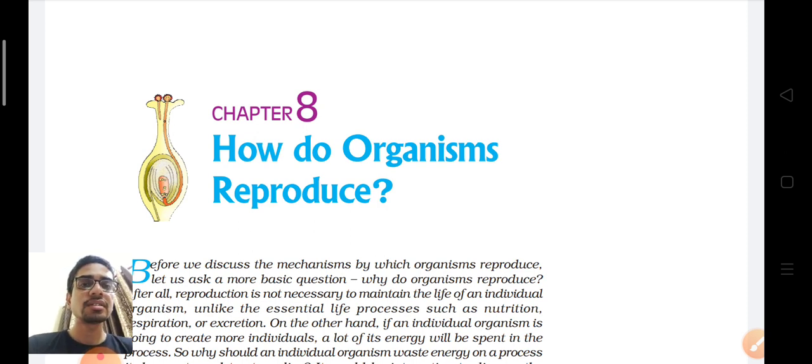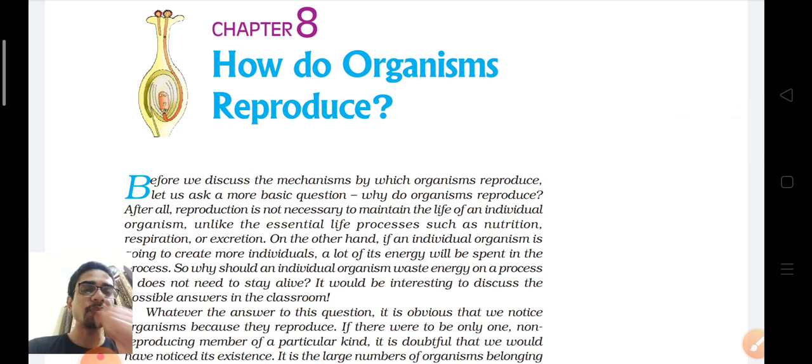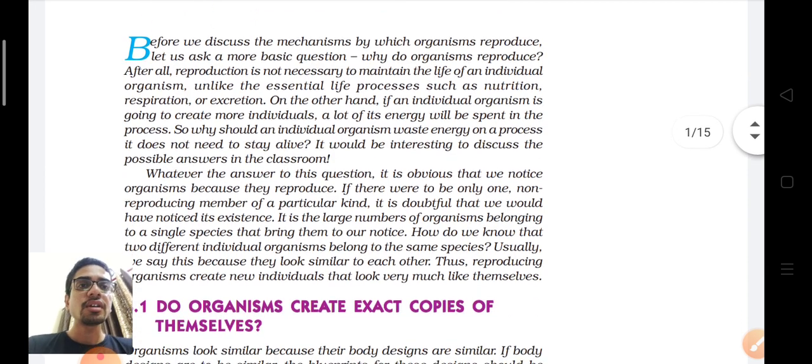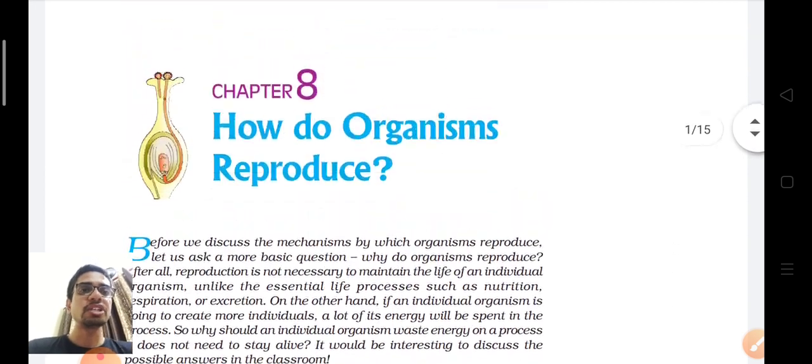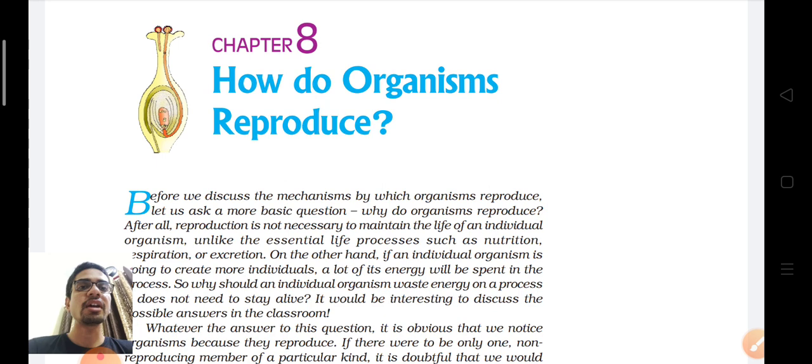As the name suggests, re means again, produce means production. So producing new organisms in the same species is reproduction. So only the organisms in the same species can reproduce. Different species cannot reproduce together, as you know that monkeys can reproduce, humans can reproduce. Okay, so different species cannot reproduce. Reproduction is the production of new organisms from single parent or two parents.